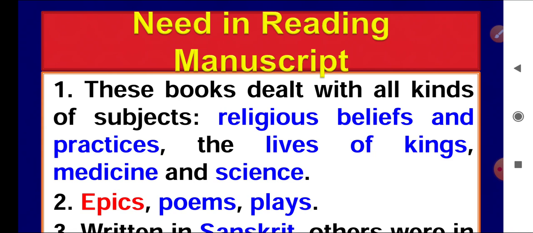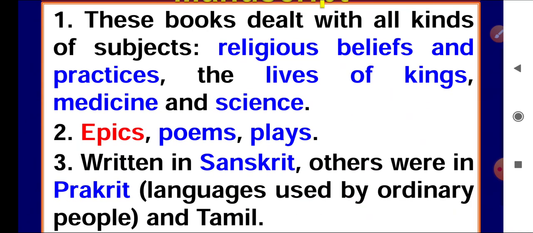That's why Lord Hanuman was sent to bring the herbs from the Himalayan mountain regions. Okay. So that time science and technology also we can come to know about the past.